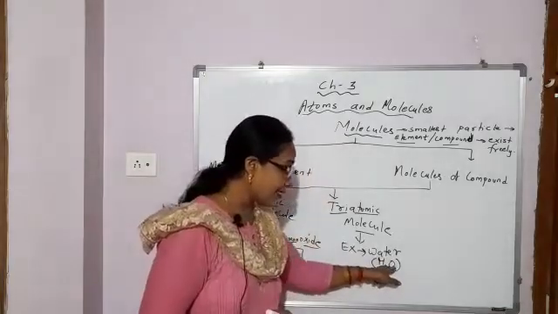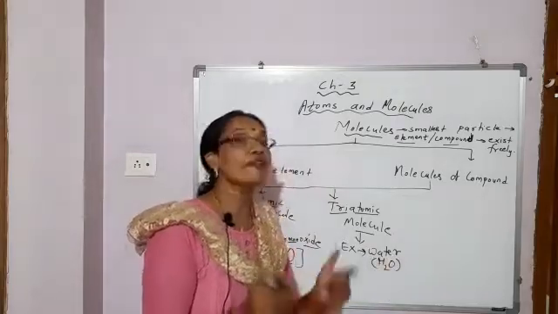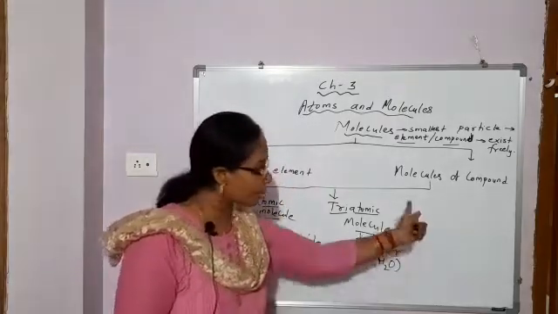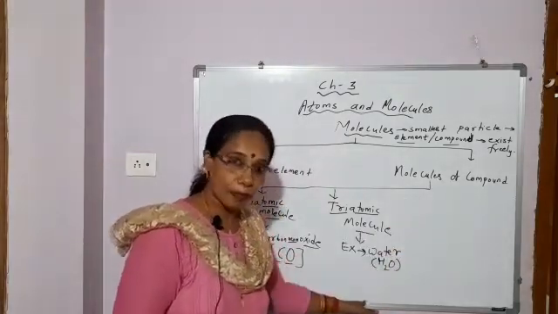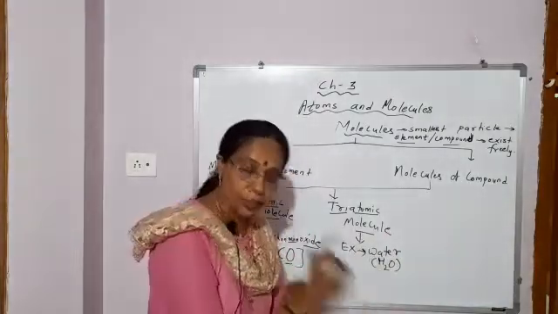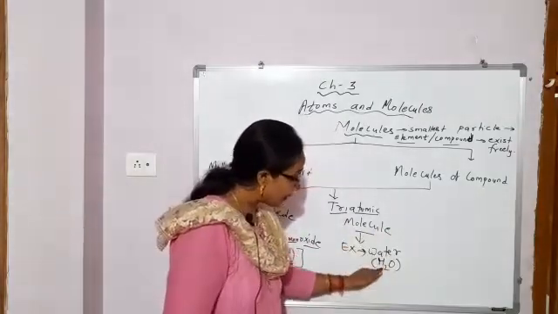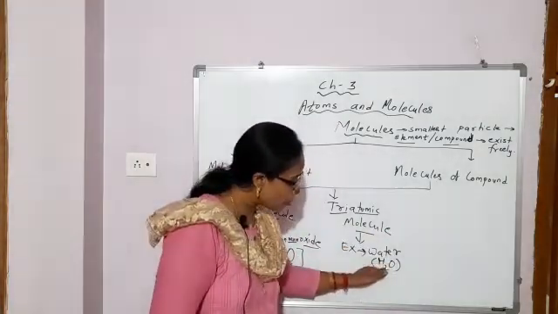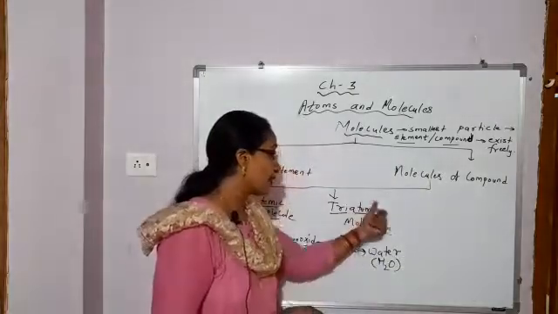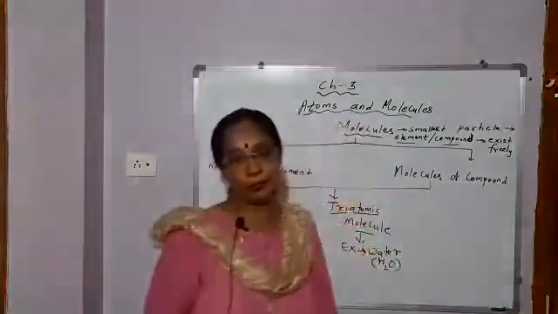And it contains two different elements combined together in fixed proportion by mass. So this is a compound, and water can exist freely. So this is a molecule, and it contains three atoms, 2 plus 1, 3. So it is a triatomic molecule under molecules of compound.